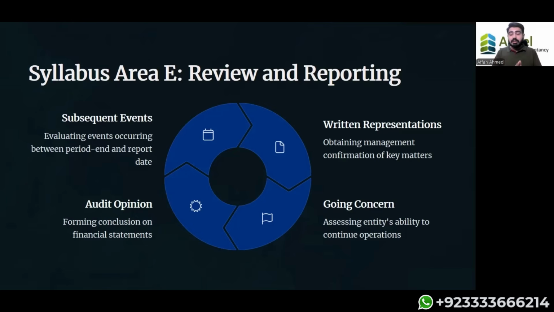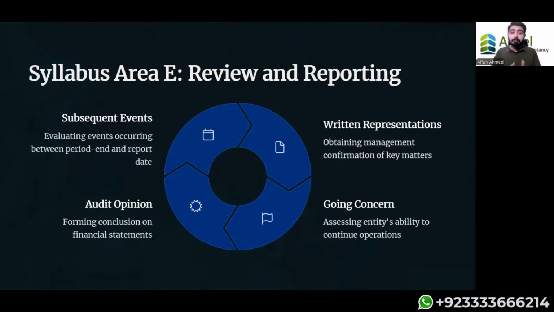Now coming to the written representation. Written representation is basically asking the management to give us in writing that every piece of data they have given us is complete, everything they are telling us is to the best of their knowledge, and they have not hidden anything at all. This is not strong evidence because management is obviously biased. They will try to save themselves.